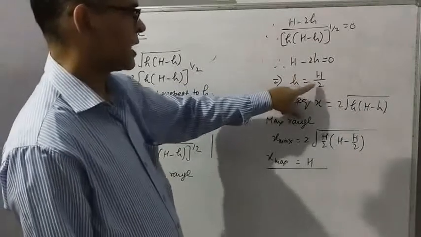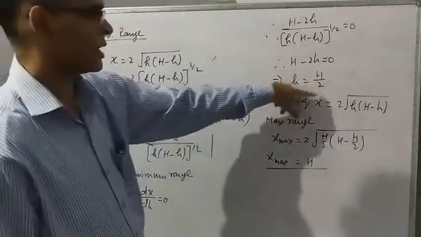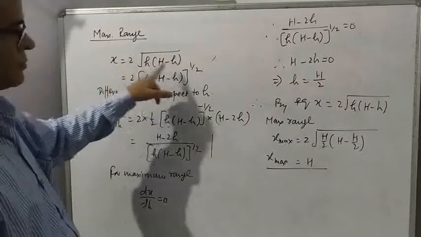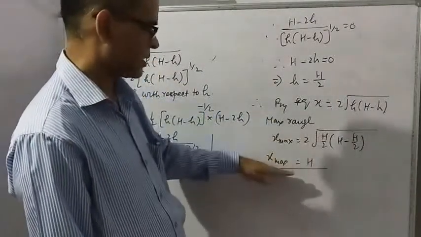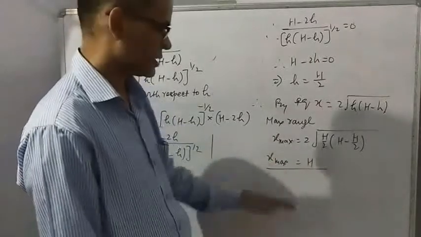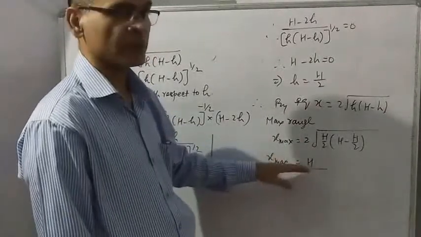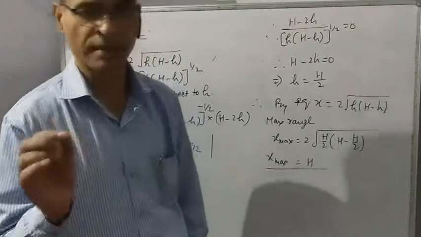Now put this value h is equal to H by 2 in this equation and calculate. You find maximum range is equal to H. So this is maximum possible range when hole is made exactly in the middle.